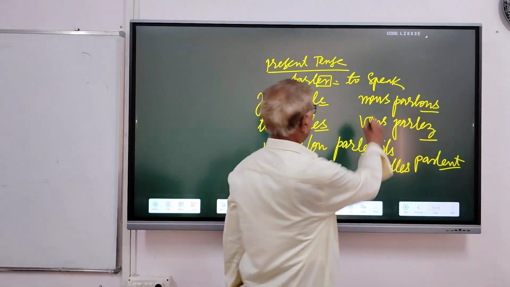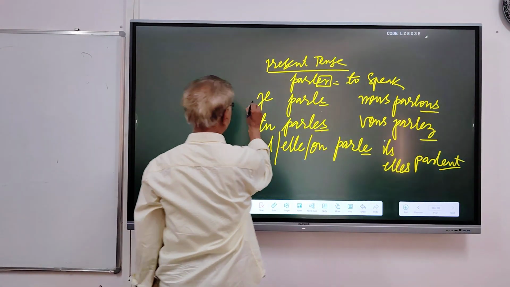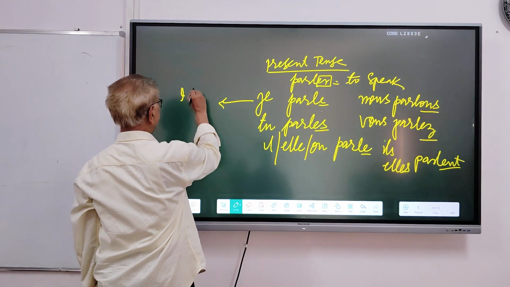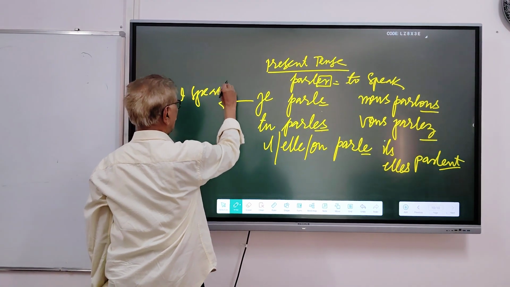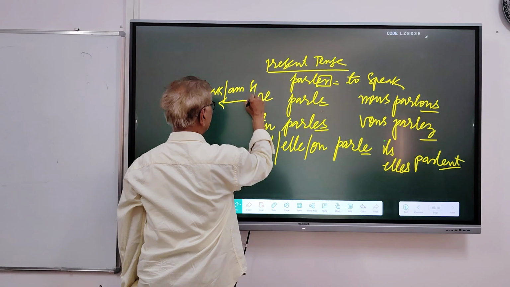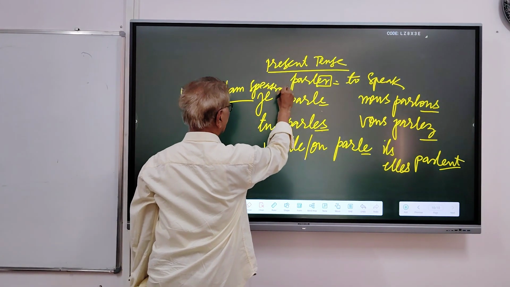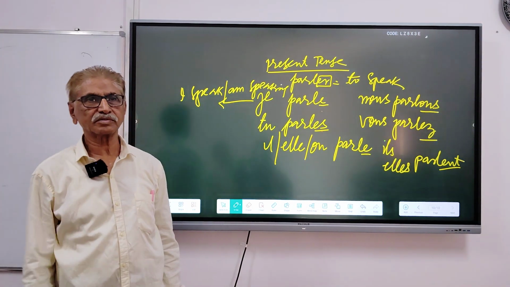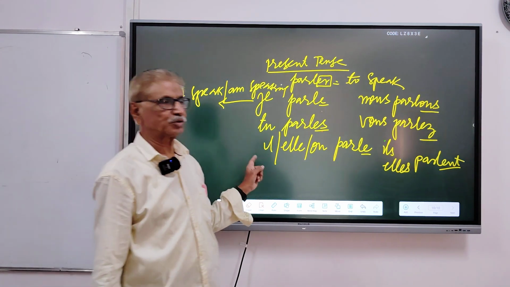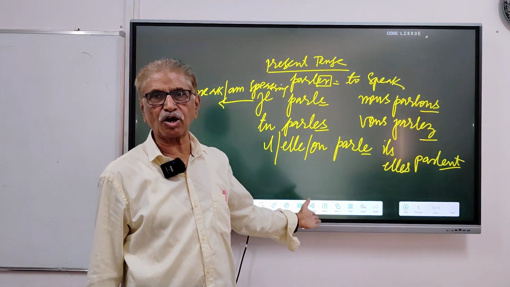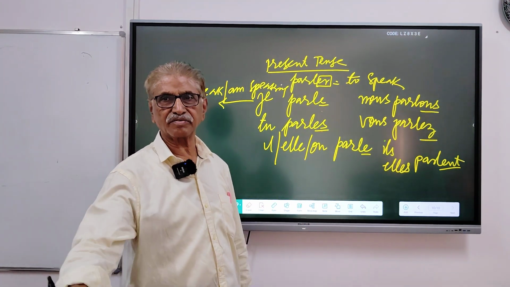In French, je parle means I speak or I am speaking. In English, it gives you two meanings. This is called conjugations.